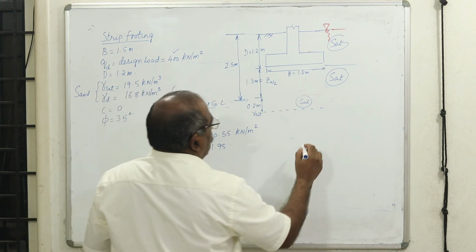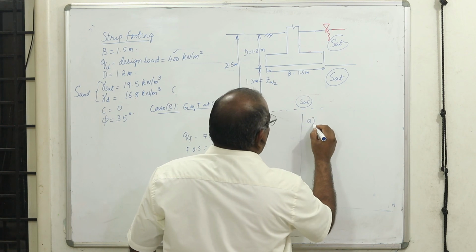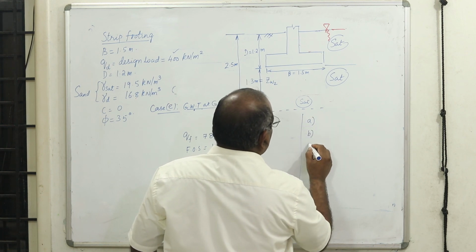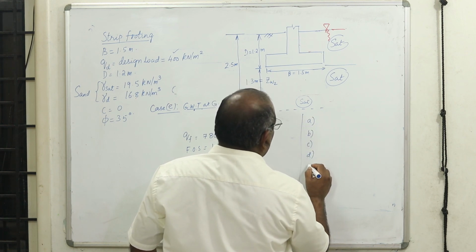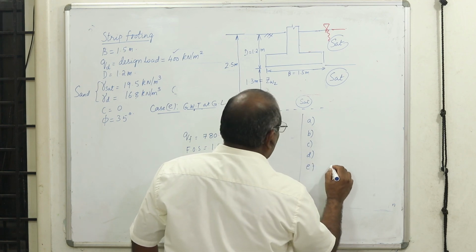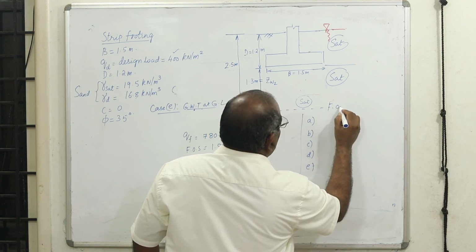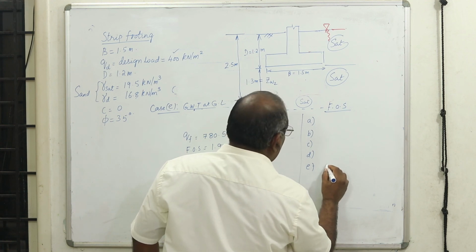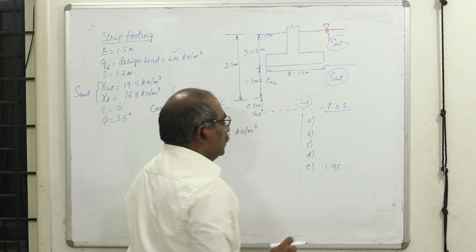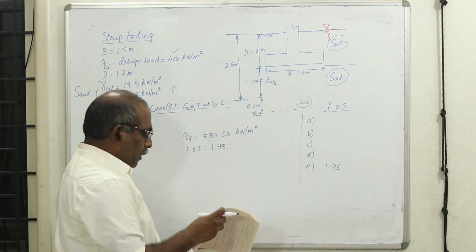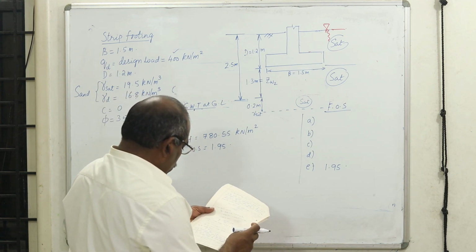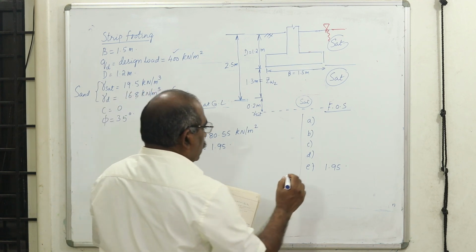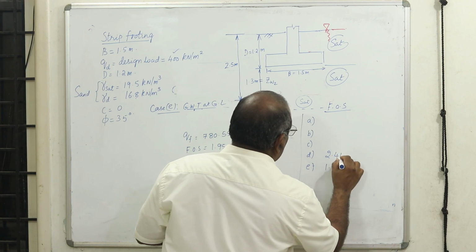Now let me list for case A what is the factor of safety, case B what is the factor of safety, case C, case D and case E. Because whenever you get the values you need to make a comparison. See the comparison, this is 1.95 for case E, in case D the factor of safety is 2.41, I will go by any one method.